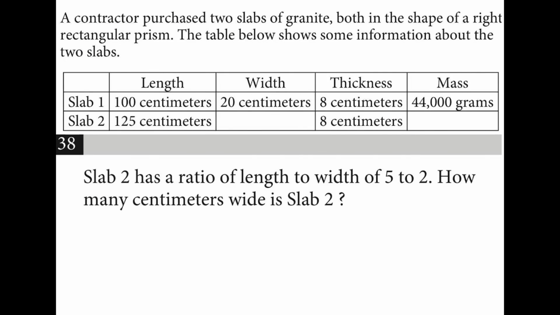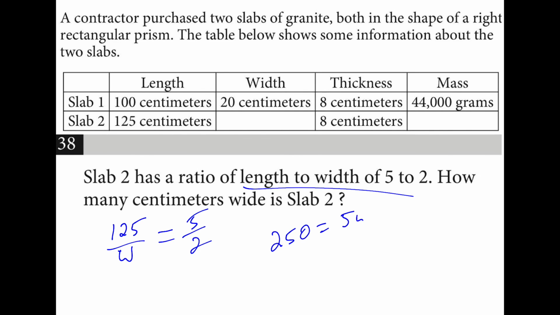Slab 2 has a ratio of length to width of 5 to 2. So 125 is to the width as 5 is to 2. If we cross multiply, we get 250 is equal to 5w, or w is equal to 50.